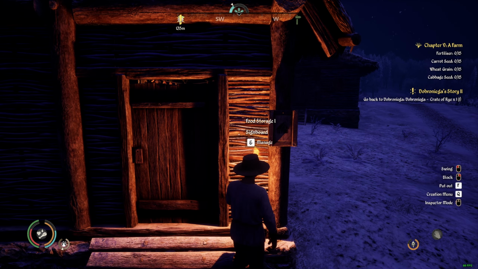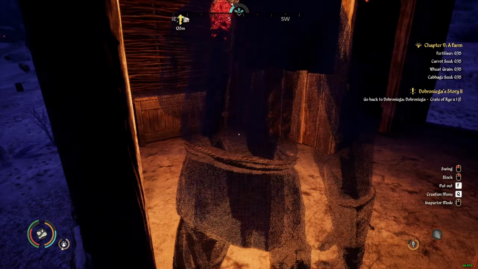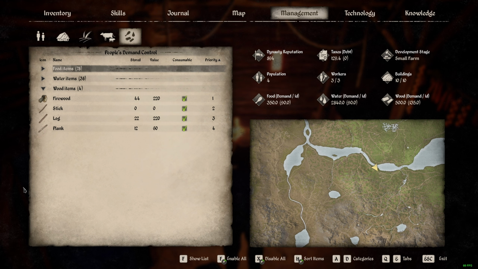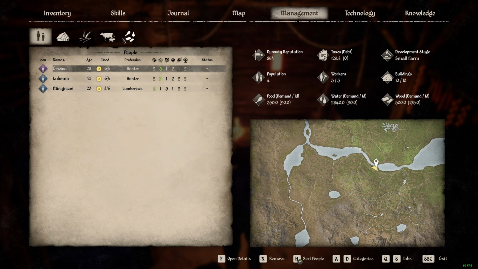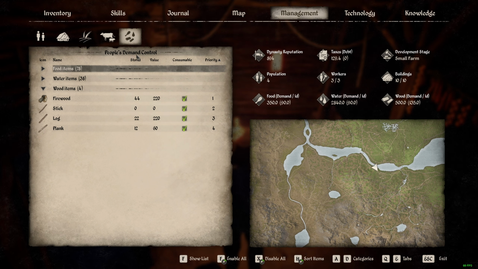If you want to restrict your villagers to not eat some food that you have or consume some stuff that you have, you're going to press N, and then when you go to management over here, by default you're going to be here. You're going to go to the last tab over here, food, people's demand control, and over here you see you have wood items, water items, food items.